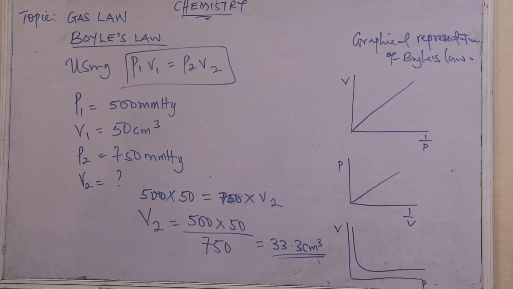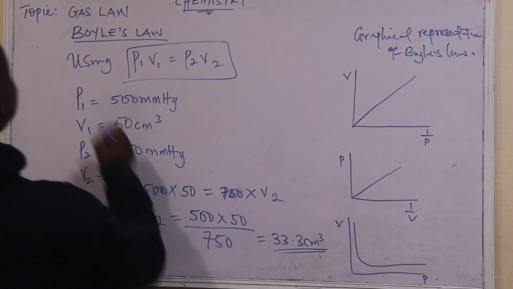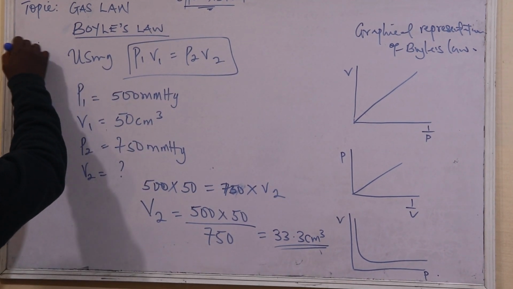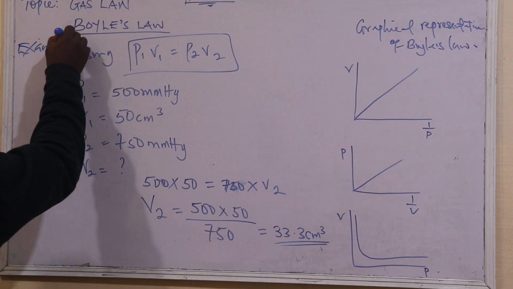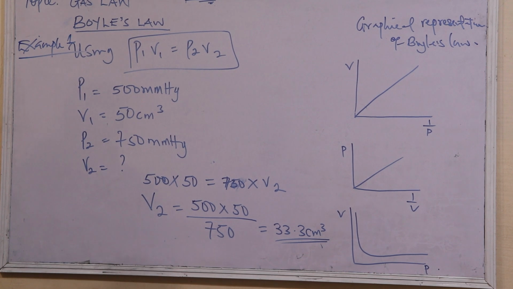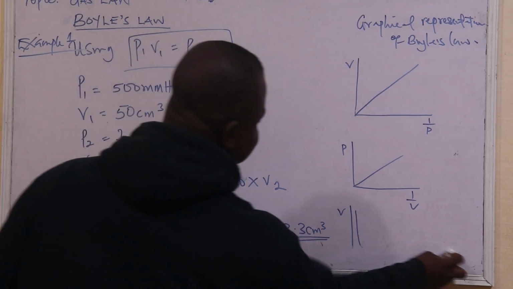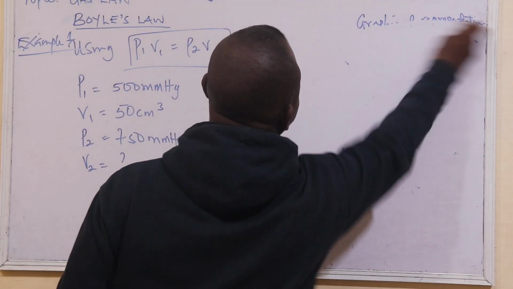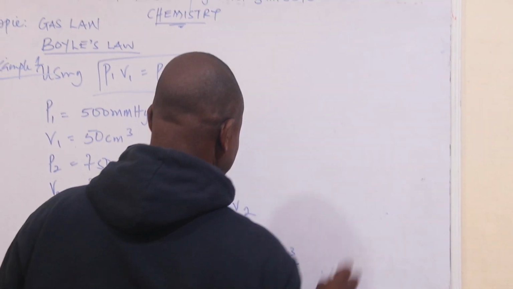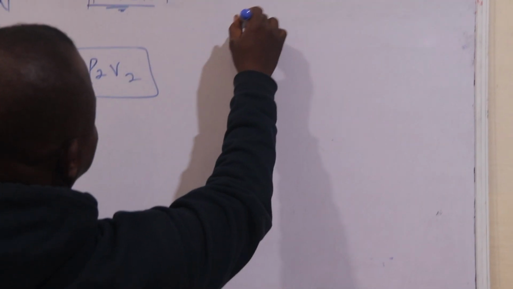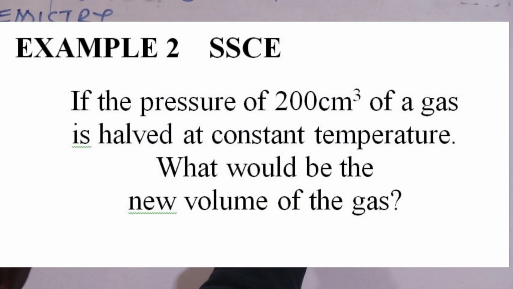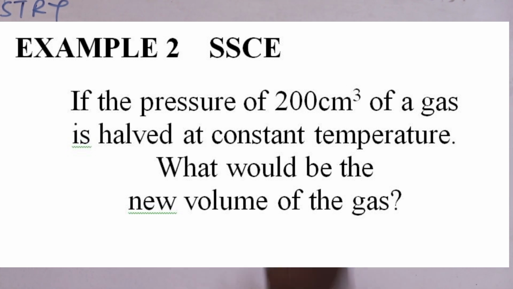That's example 1. Let's look at example 2. Just take the screen.